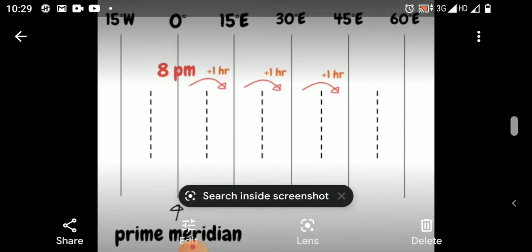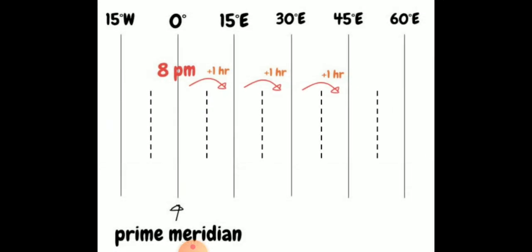See here, at prime meridian, suppose at 0 degree it is 8 p.m. Okay, so at 15 degree east, 1 hour has passed. See, 15 multiplied by 4, you will get 60.